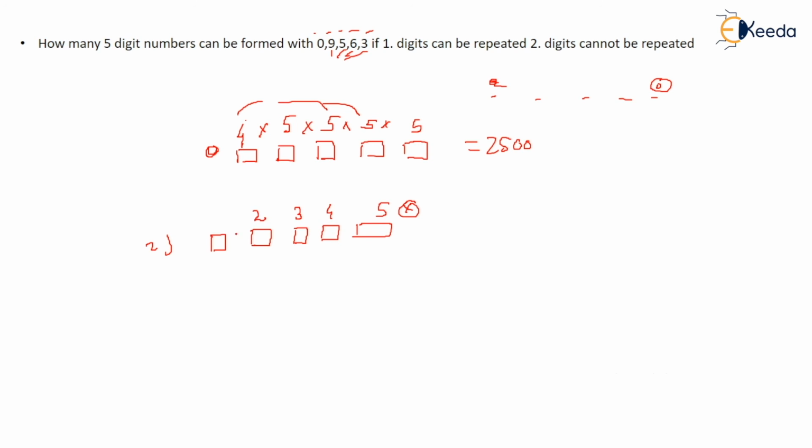But when you come to the first place, you cannot use 0. Why? Because if you use 0 in the first place, it becomes a 4-digit number, right? So you cannot use 0. Out of the remaining, how many choices are you left with? One choice. Thank you.